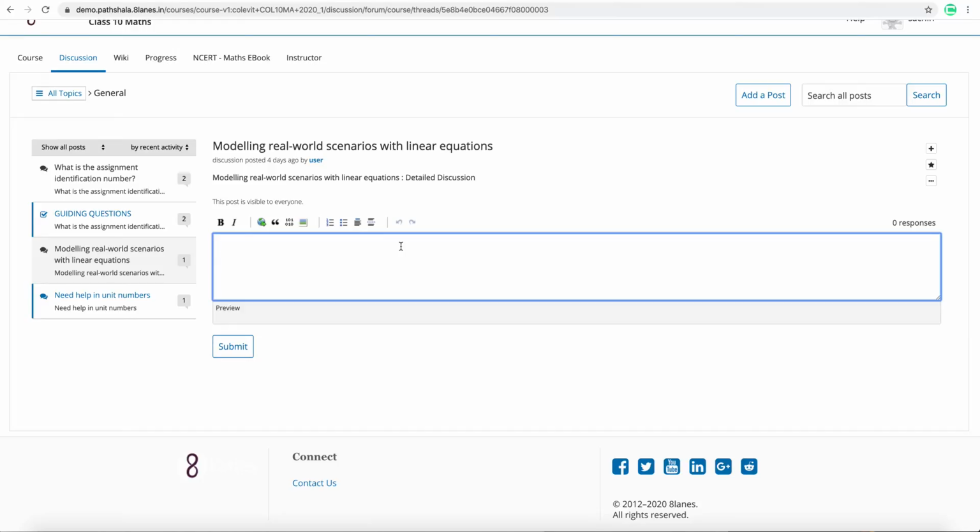or if I am a student and I know the answer to a question, I can submit my response here. This is going to be an interactive model between students, and at the same time, if teachers would like to add some content or a solution here, they can also pitch in.